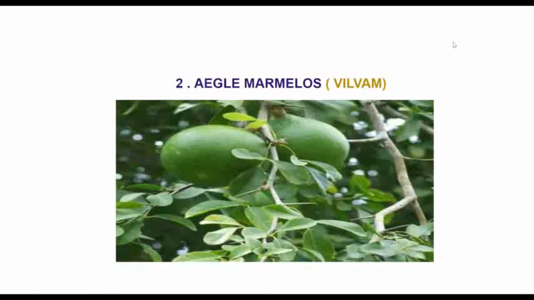Next medicinal plant is Aegle marmelos, Vilvam. It belongs to the family Rutaceae. The unripe fruit of this tree is used to treat indigestion. It is used to cure chronic diarrhea and dysentery.